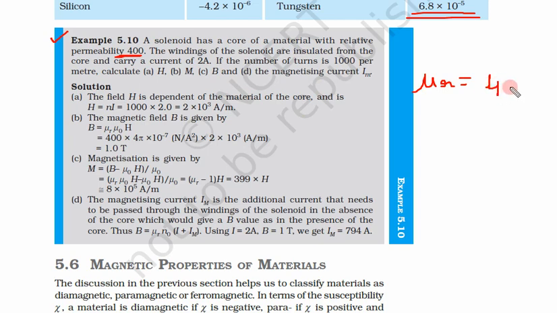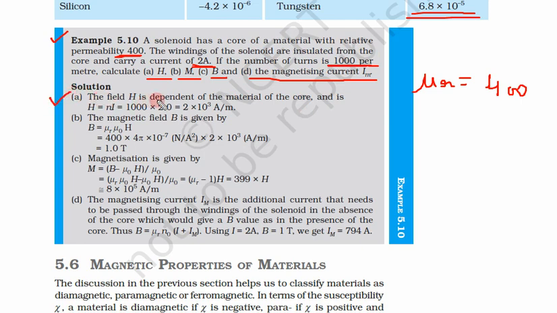So this is 400. The windings of the solenoid are insulated from the core and carry a current of 2 ampere. So current is 2 ampere. If the number of turns is 1000 per meter, so this is given as n, number of turns per unit length. So what do we have to calculate? We have to calculate H, M, B and the magnetizing current Im. Now let us solve this problem.